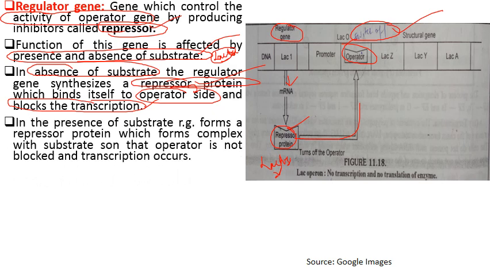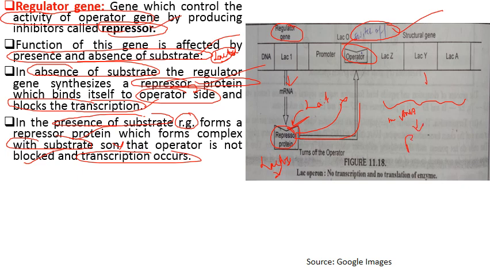In the presence of substrate, when substrate is present, this regulatory gene forms a repressor protein which forms a complex with the substrate. This repressor combines with the substrate. For example, this is lactose, and it forms the complex, that is the repressor-substrate complex, so that the operator is not blocked and transcription occurs. Because of this, the repressor cannot bind to the operator region, and so the structural genes express by the formation of mRNA and finally they will form the polypeptide.